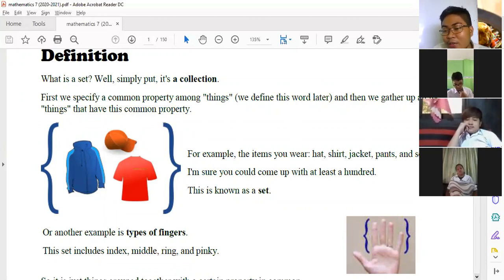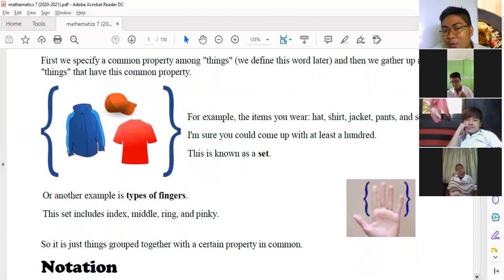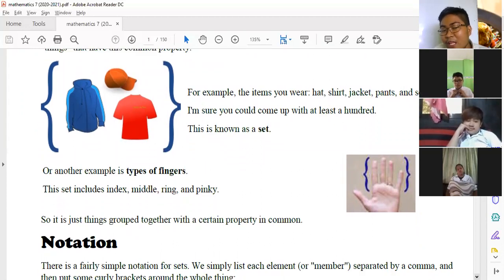So, meron naman tayong dalawang uri ng set. We have the infinite and the finite. So, kapag sinabi natin finite, there is an ending or kaya mong bilangin. May hangganan lang ang set mo.